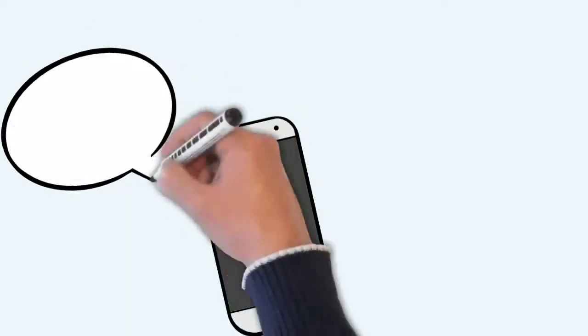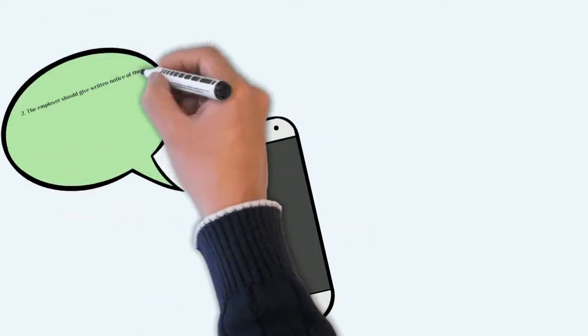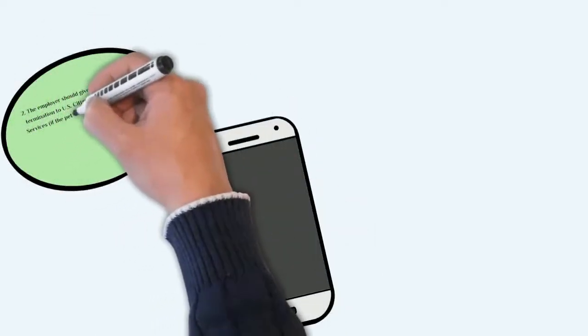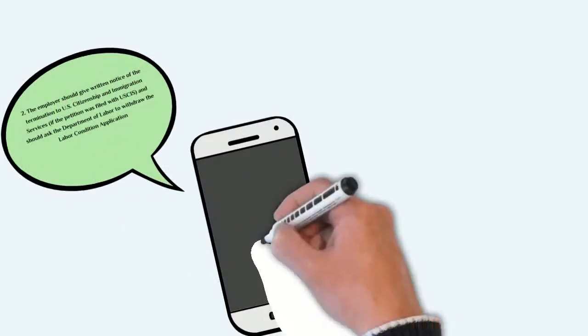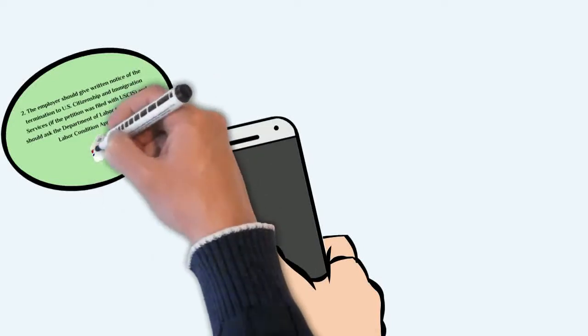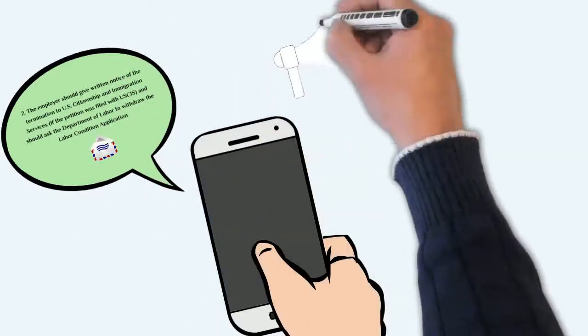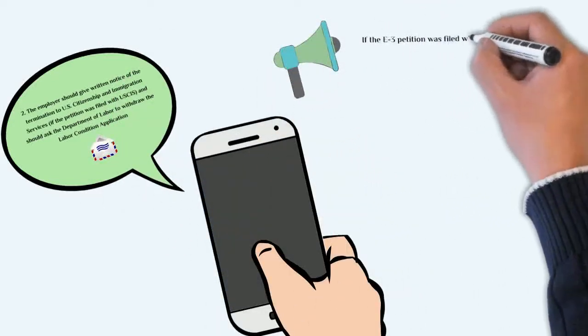2. The employer should also give written notice of the termination to U.S. Citizenship and Immigration Services, if the petition was filed with USCIS, and should ask the Department of Labor to withdraw the labor condition application. If the E-3 petition was filed with USCIS, the employer should provide written notice of the